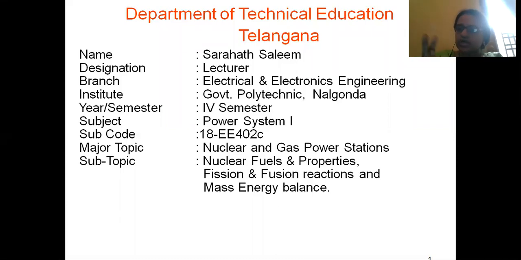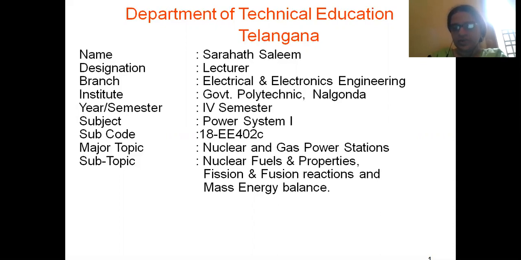Fission and fusion are both related with the evolution of a huge amount of heat energy. Fission means the breaking down of a larger nucleus into smaller nuclei. Nuclear fusion means small atoms with lesser atomic mass and lesser atomic number combine or fuse and form a heavier nucleus. This is also associated with liberation of heat energy.